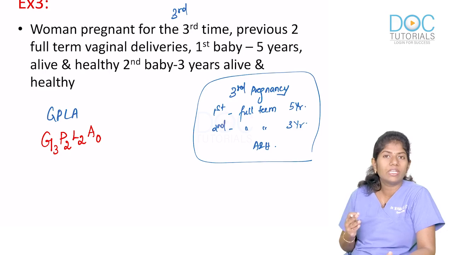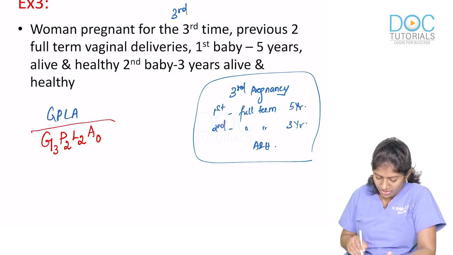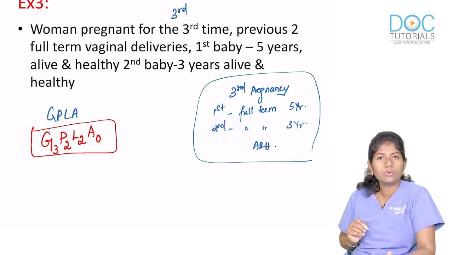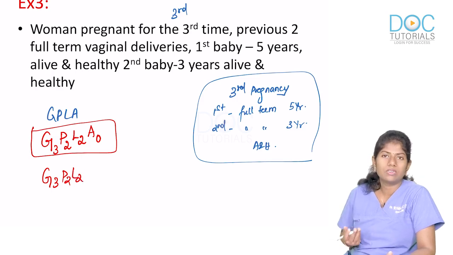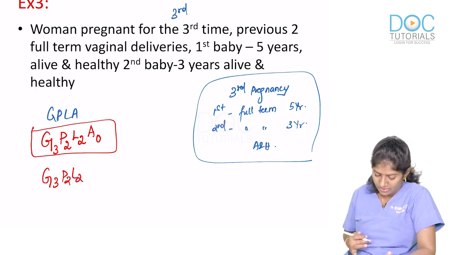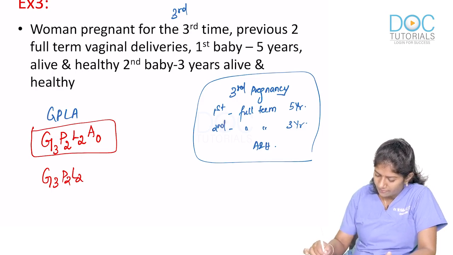So gravida 3, para 2, living 2, abortion 0 is the perfect GPLA score for her. We can put it as G3, P2, L2. It's understood that A is 0 if you write like this. So what is the G-TPAL score for her?